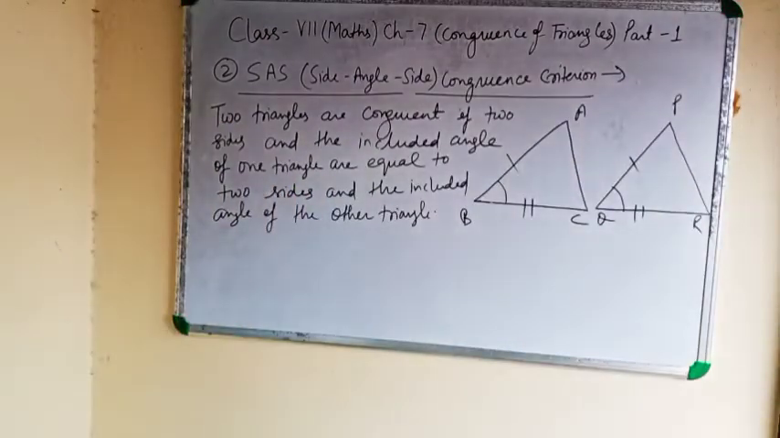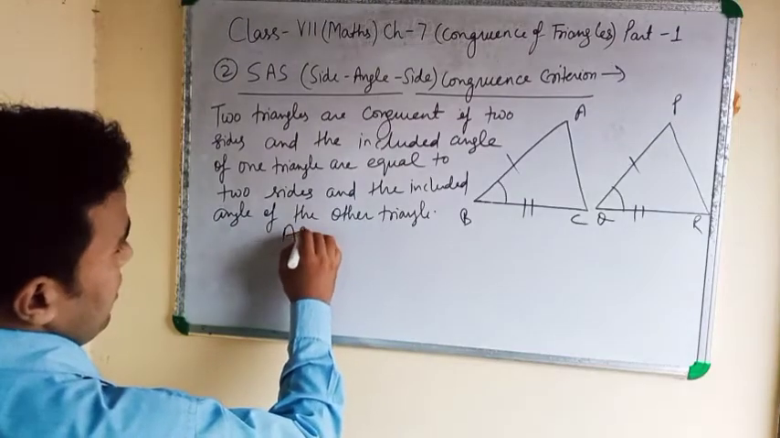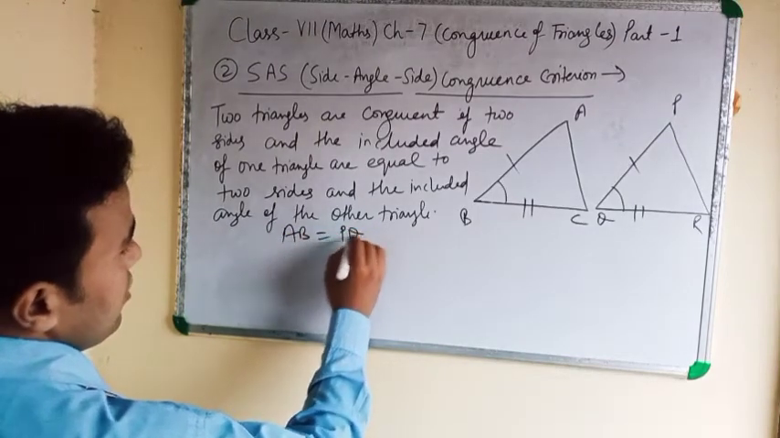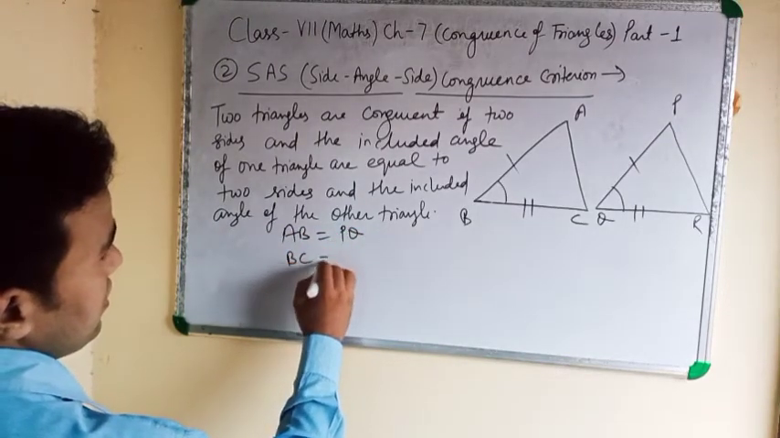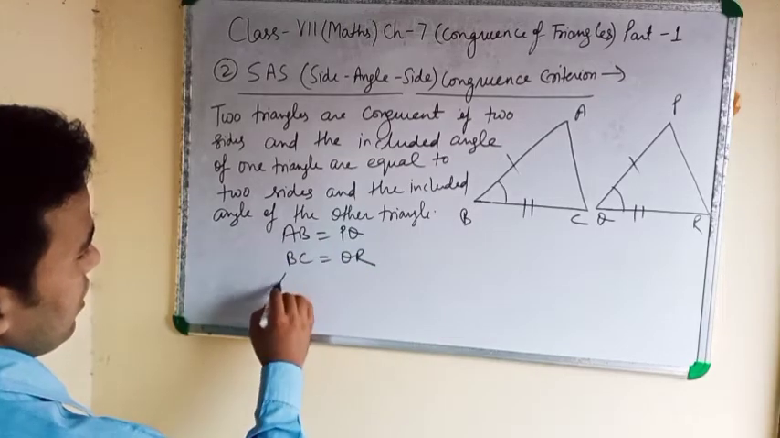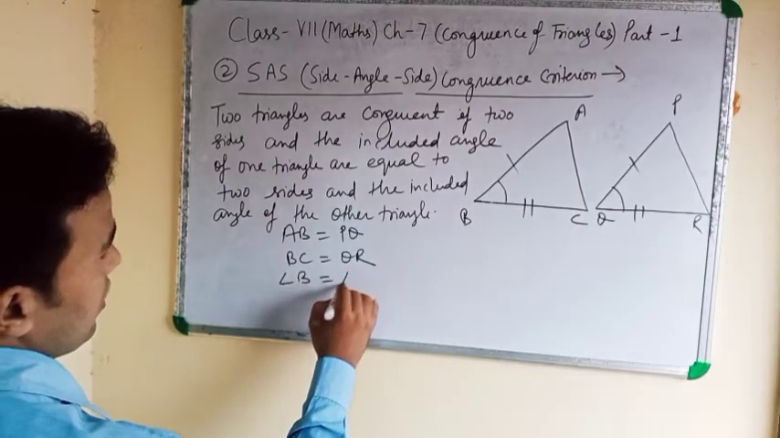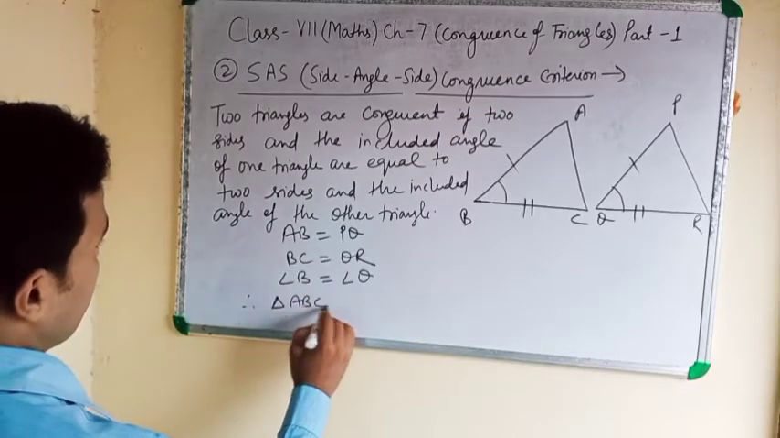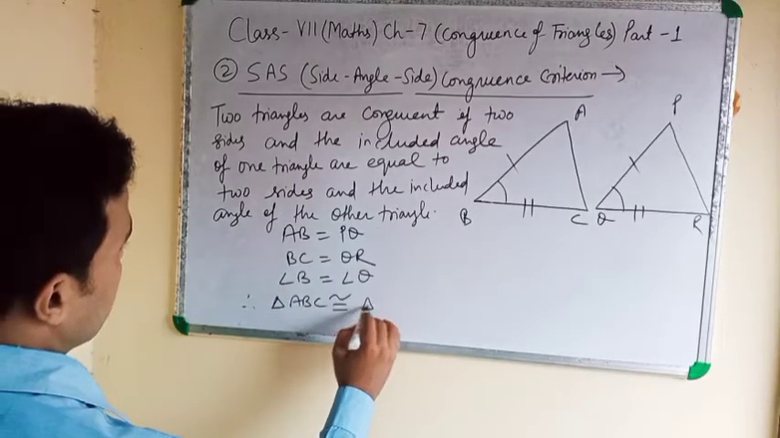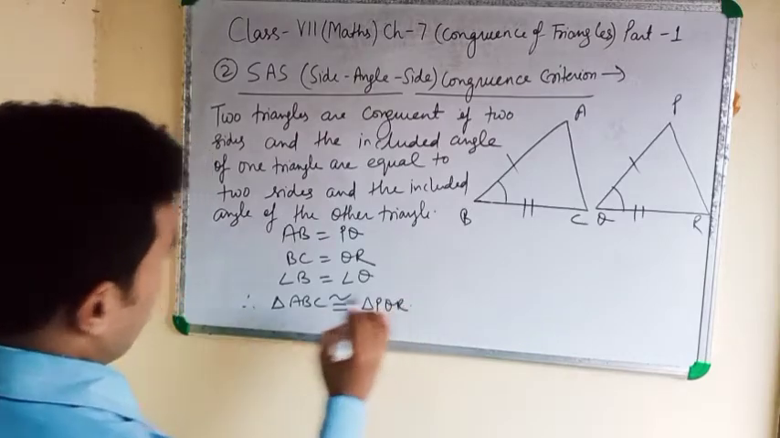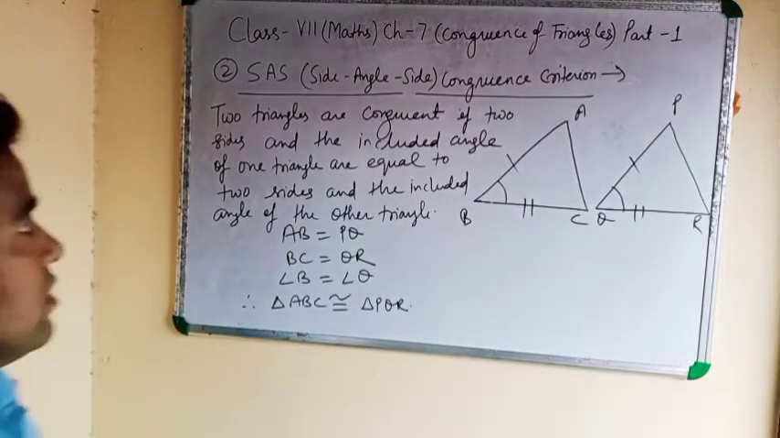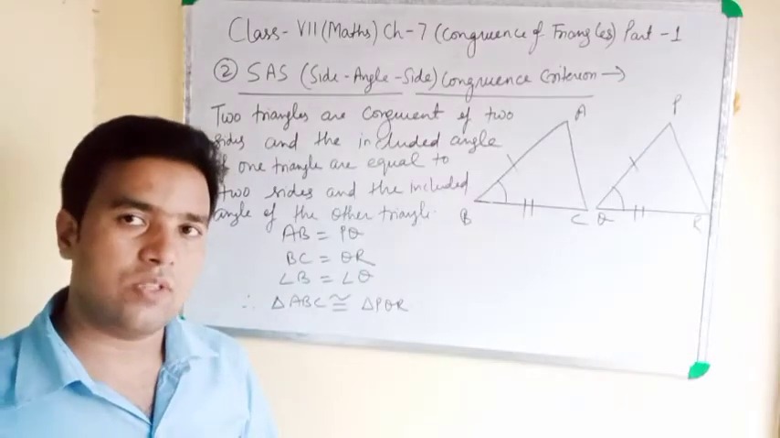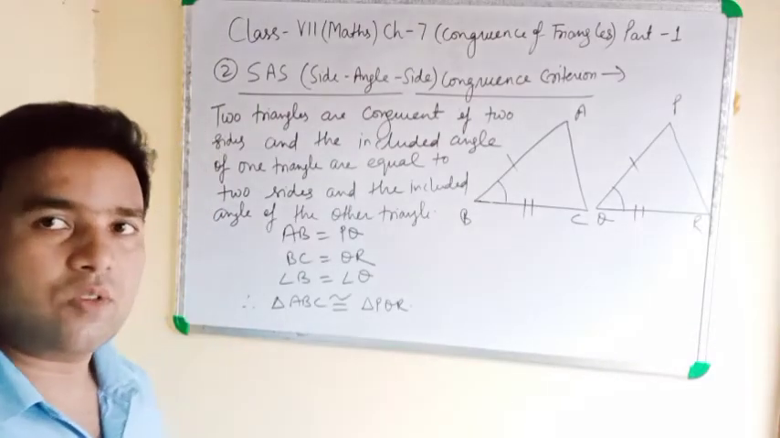Means we can write AB equal to PQ, BC equal to QR, angle B equal to angle Q. Therefore, triangle ABC congruent triangle PQR by side angle side congruency criteria. Note down.